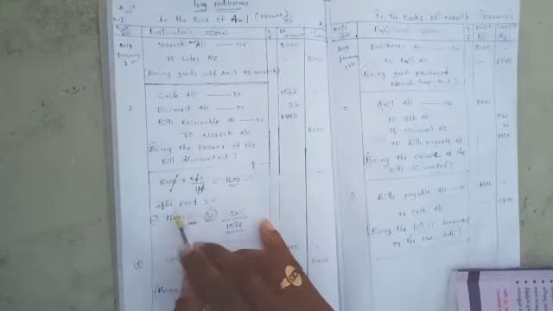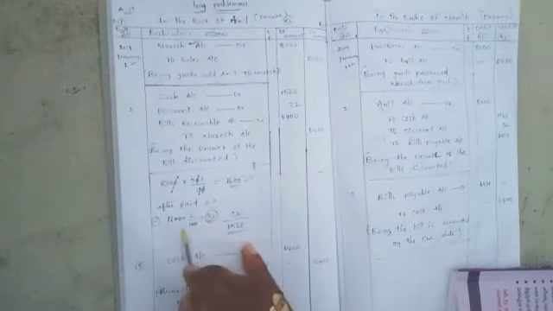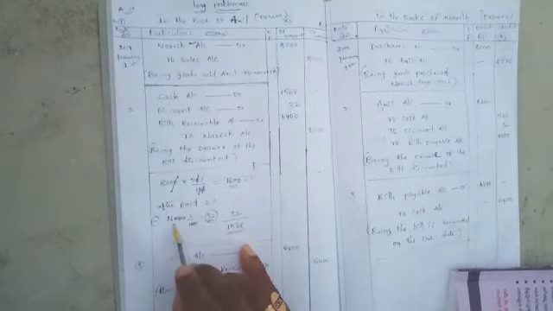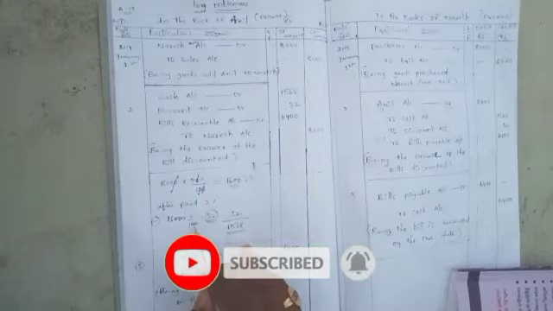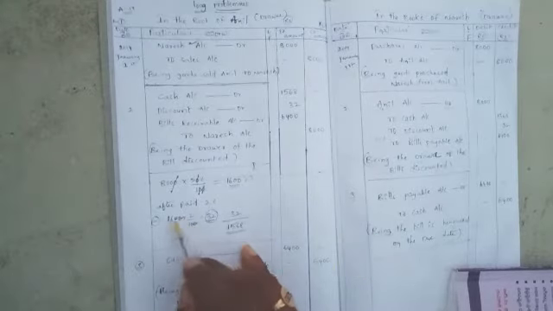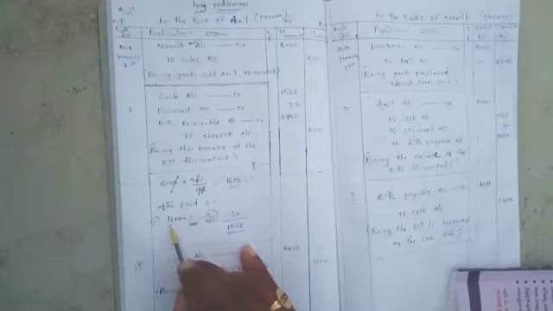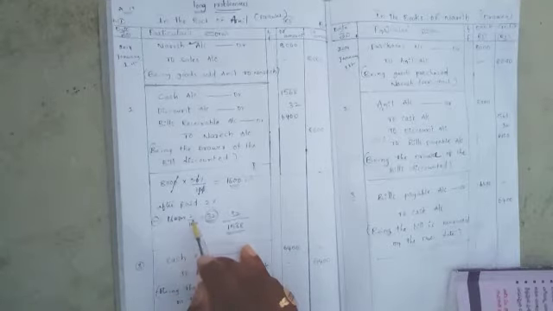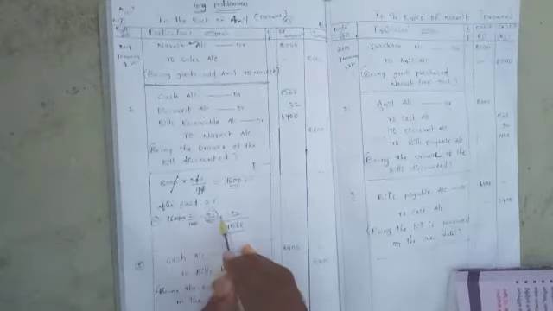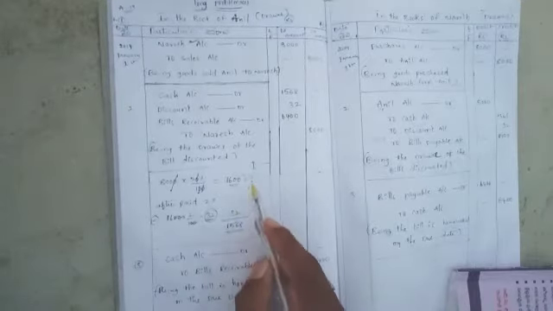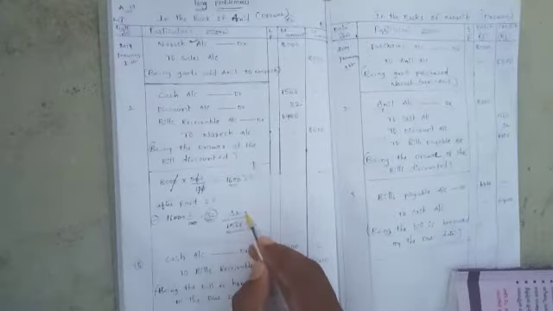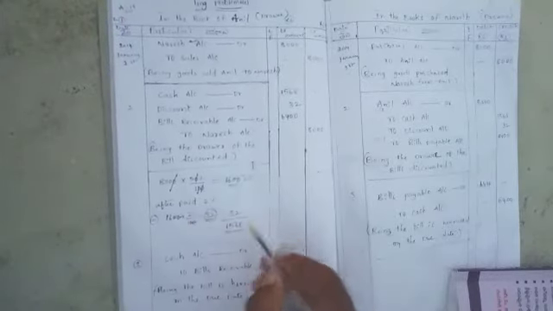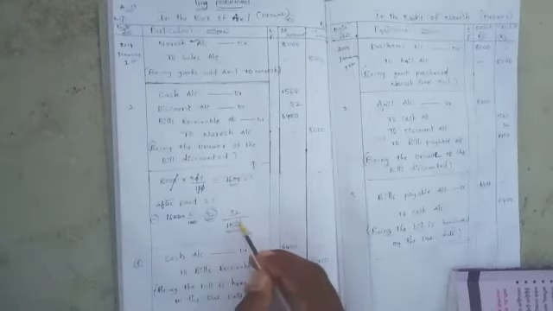What is the 2%? Calculation: 1,600 multiplied by 2 divided by 100. Two zeros cancel, 16 multiplied by 2 is 32. So from 1,600 we deduct the 32 discount, which gives 1,568 rupees.